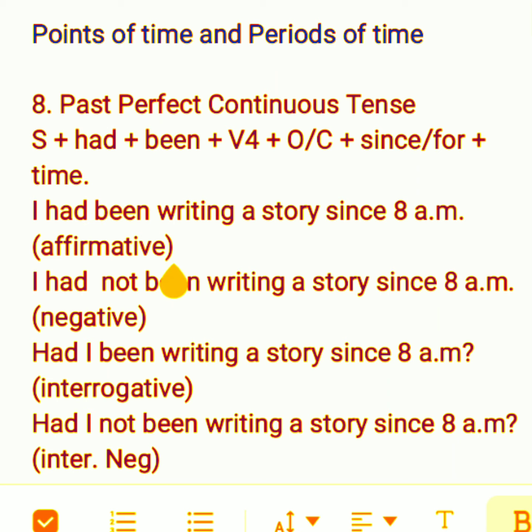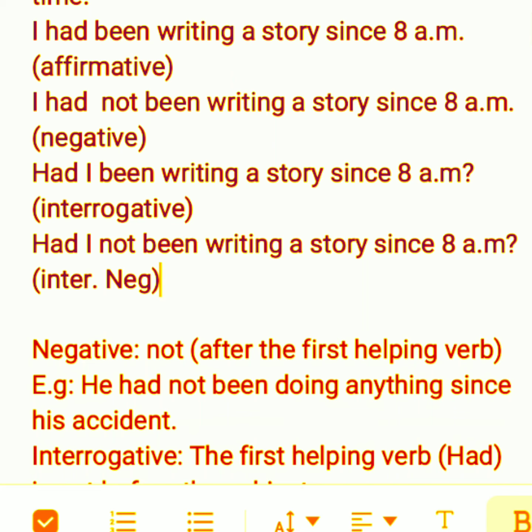For example, I had been writing a story since 8 a.m. This is affirmative sentence. I had not been writing a story since 8 a.m. This is negative sentence. Had I been writing a story since 8 a.m.? This is interrogative. Had I not been writing a story since 8 a.m.? This is interrogative and negative sentence.